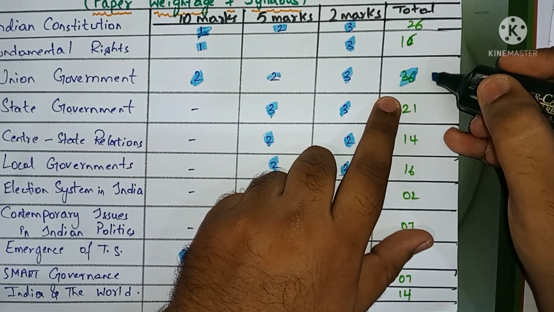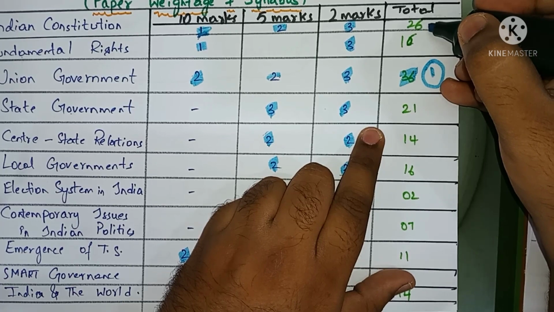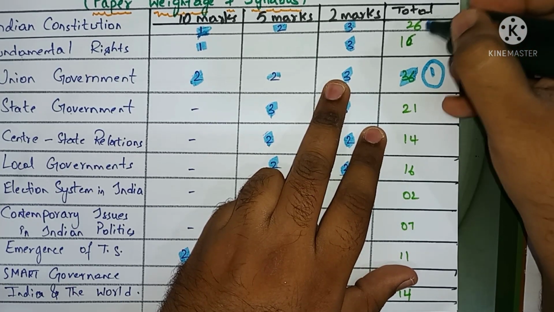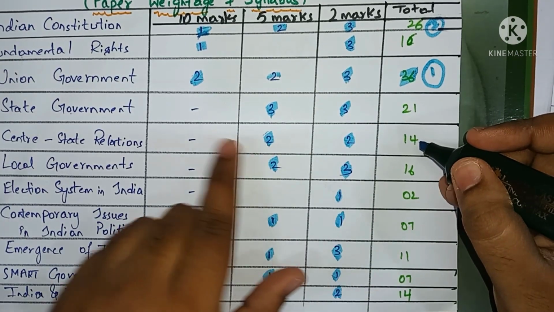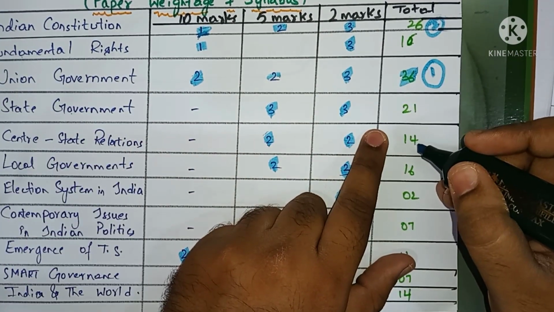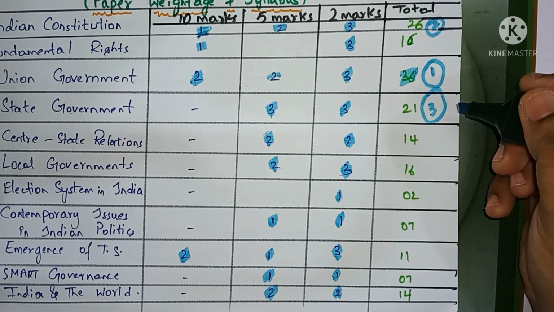Paper. So 36 marks. This chapter should be our first preference. And then next to this first chapter is providing 26 marks. So this chapter should be our second preference. And the third one is the fourth chapter, state government. This chapter is providing 21 marks. So this should be our third preference.